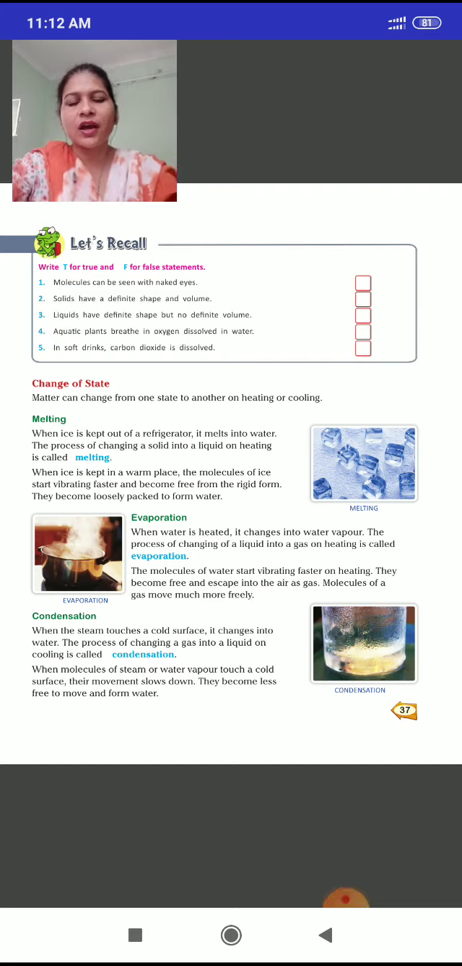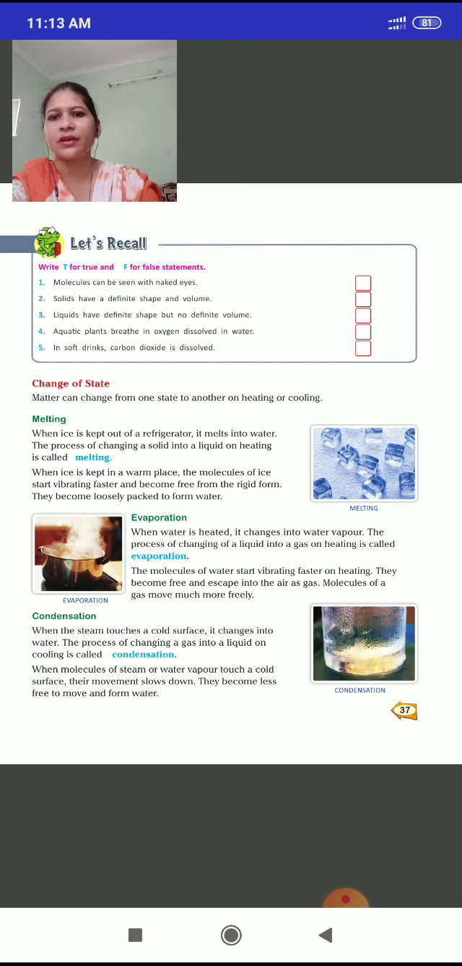Yes. Now we'll continue the chapter, change of state. We have studied about matter and states of matter. Now, change of state: how the state of matter will change. First of all, matter can change from one state to another on heating or cooling, not by itself. When we heat or cool, the matter will change its state, like melting.